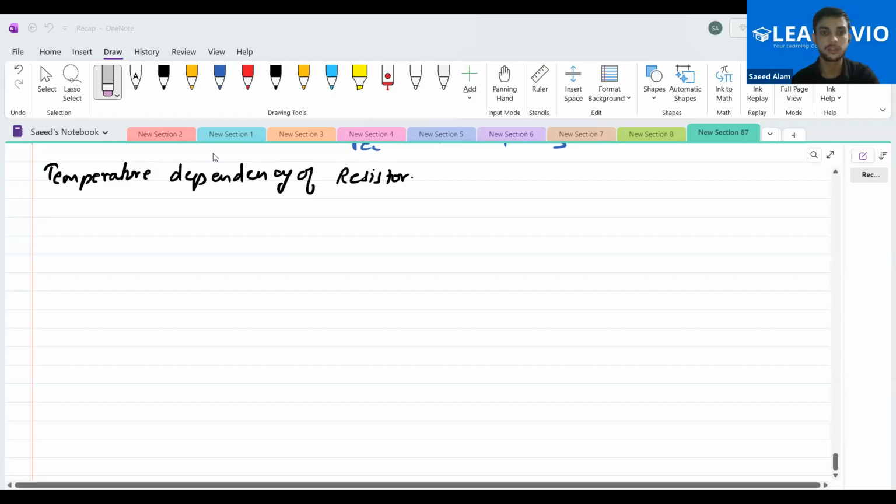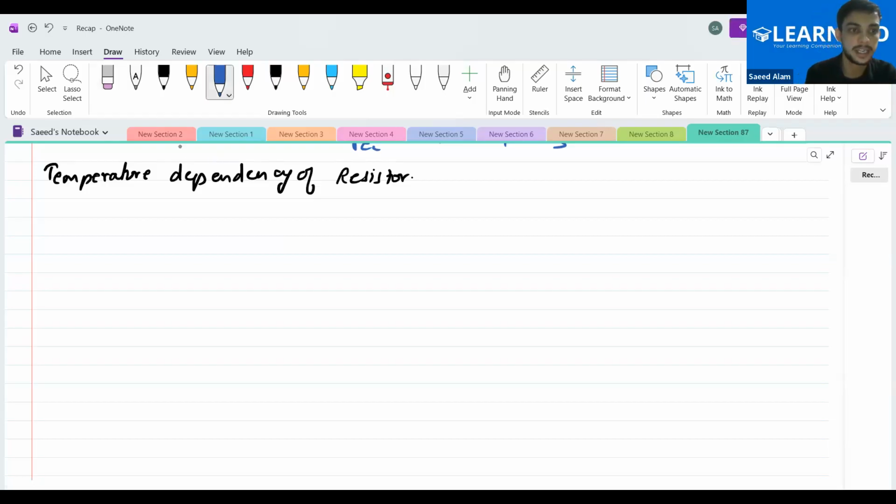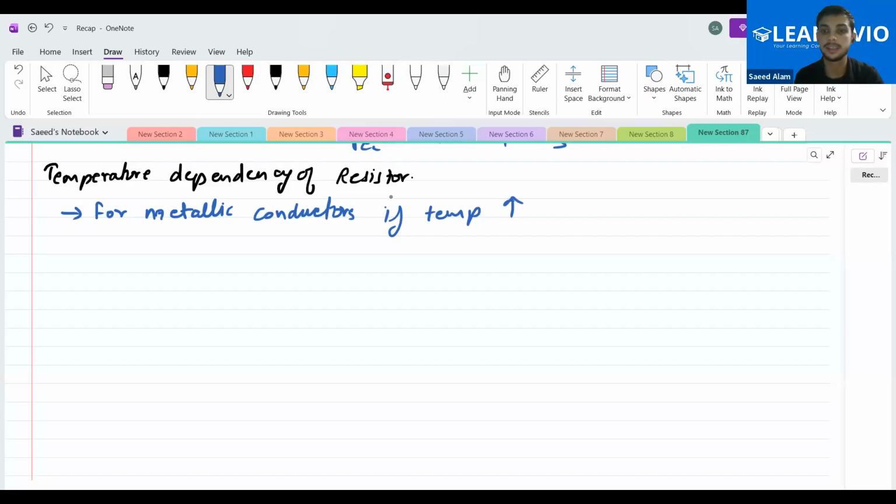Write a point over here that for metallic conductors, if temperature rises, resistance also increases.